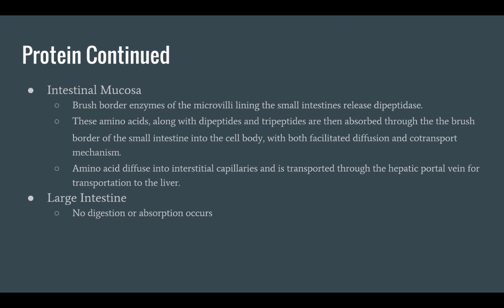These amino acids, along with dipeptides and tripeptides, are then absorbed through the brush border of the small intestine into the cell body, with both facilitated diffusion and co-transport mechanisms. Then they are released into the interstitial fluid by facilitated diffusion and co-transport. Amino acids diffuse into interstitial capillaries and are transported through the hepatic portal vein to the liver. And the liver releases the amino acids into general circulation. As for the large intestine, no digestion or absorption occurs here.